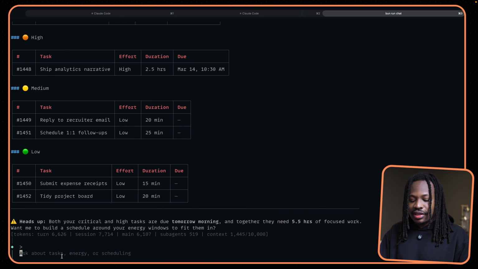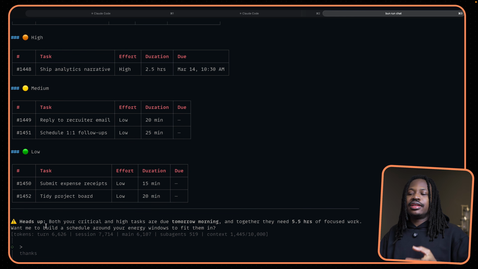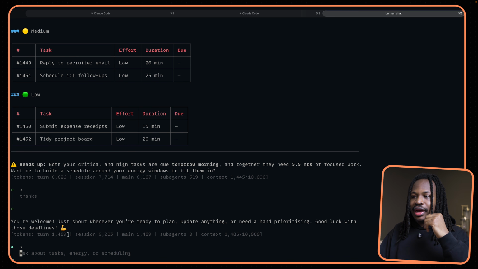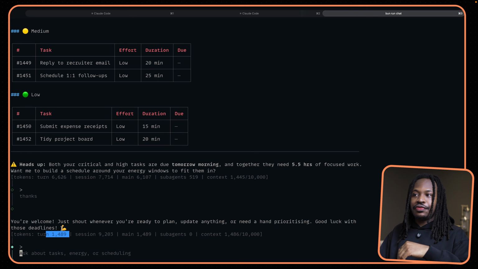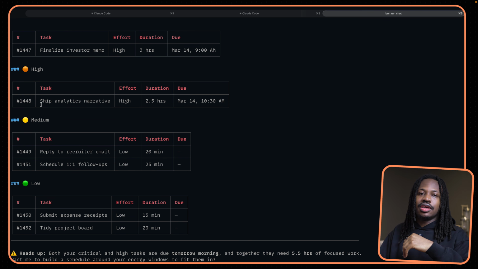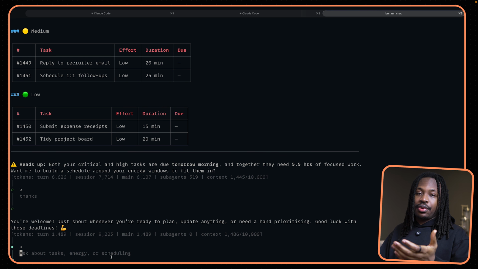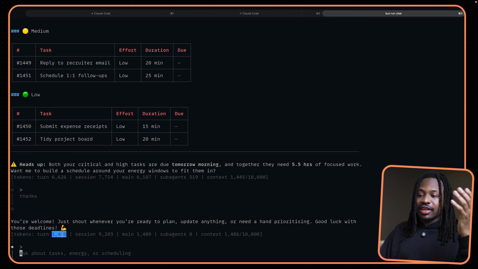Now, why this is important is when I say thanks and hit enter, you will see that this turn is going to get immediately cheaper because we are not using all of the information that was required in the previous turn. We've stripped out all of that skill and all of those tools, and we've gone back to the base system prompt without any of those tool descriptions and the skills. But of course, we still have our message history, which is why it's now 1,489 tokens instead of 1,000 tokens from the first time I said hi.